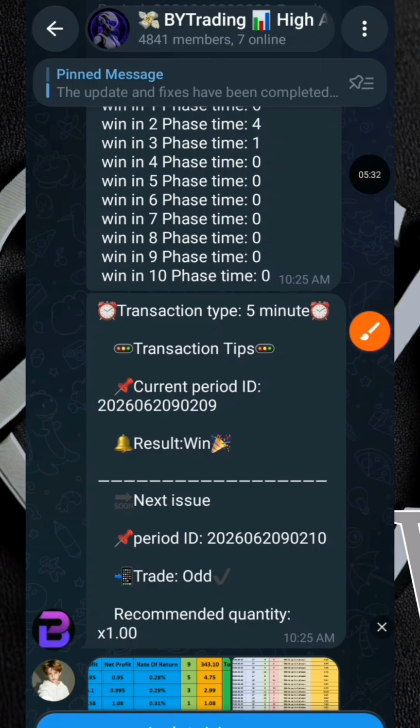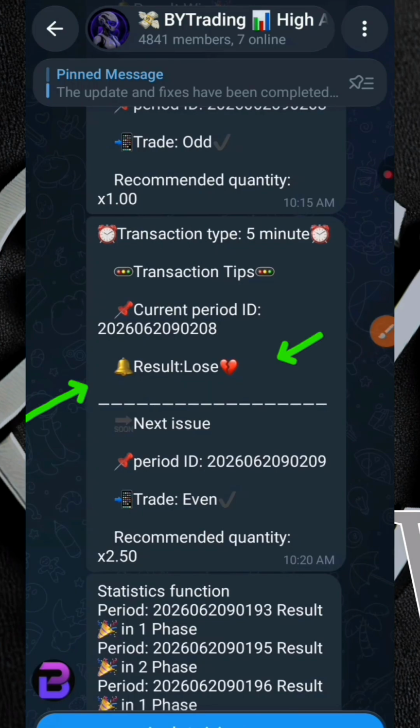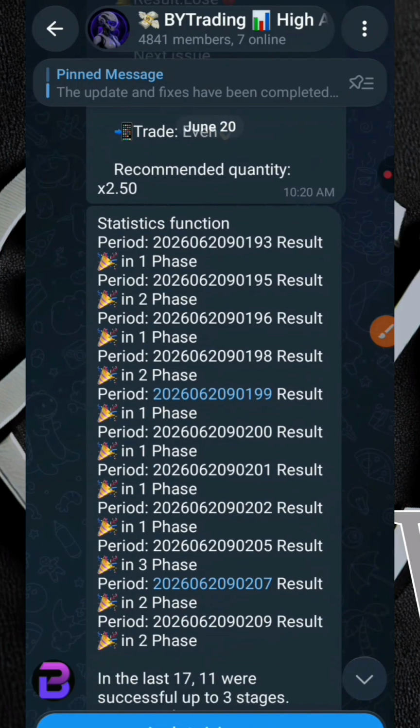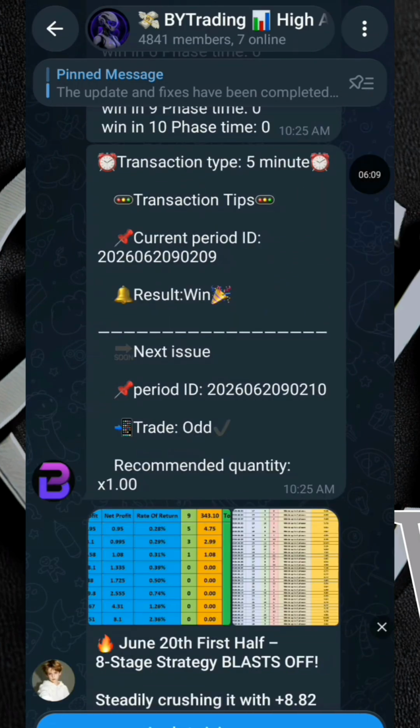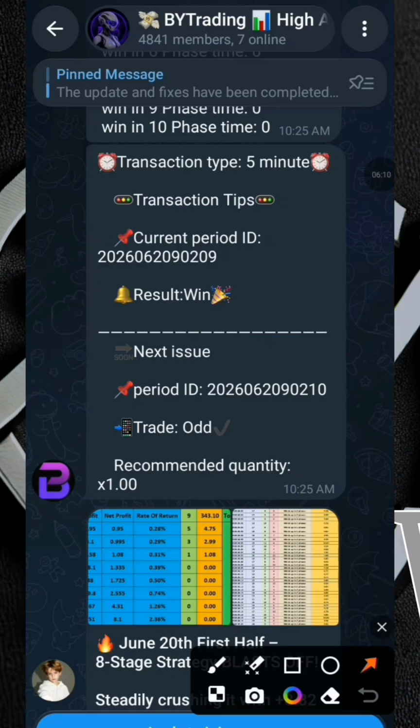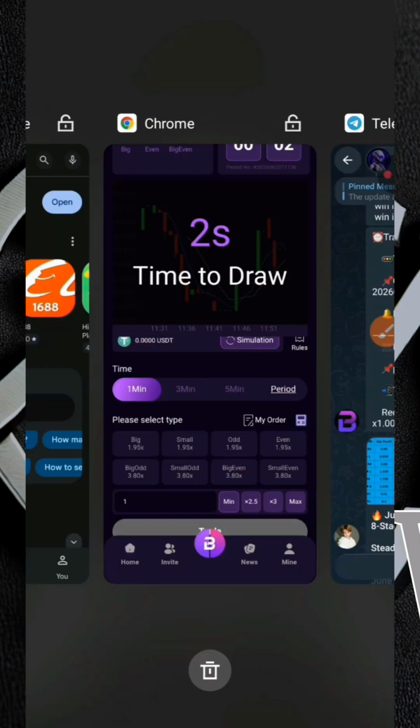Over here, as you can see, these are the results given. Of course, there are going to be times when we win and there are going to be times when we lose. Over here right now, you can see how it works right here, provided that you are on the right time frame. Let me show you how you can use the signal. Over here right now, you can see that we have these results telling us that we'll win if we are to trade odd, and they recommended a quantity of 1x. Show you how to do this right now.